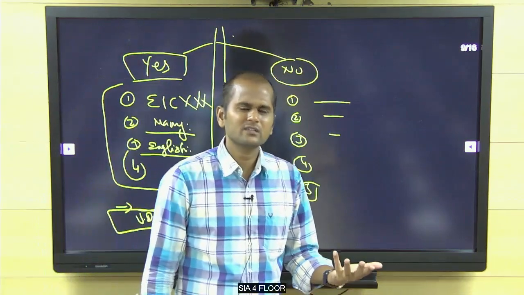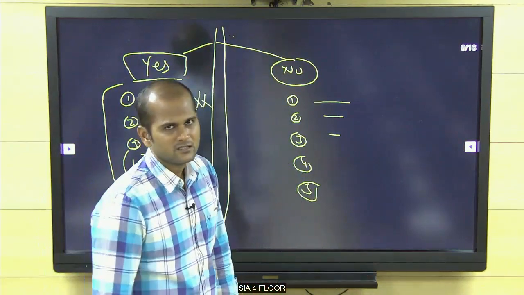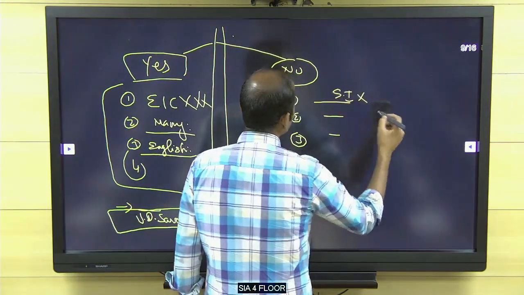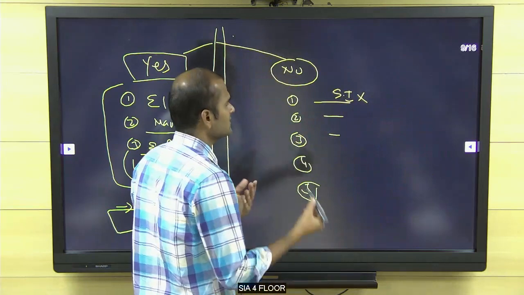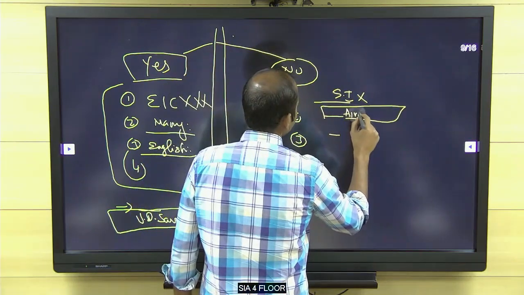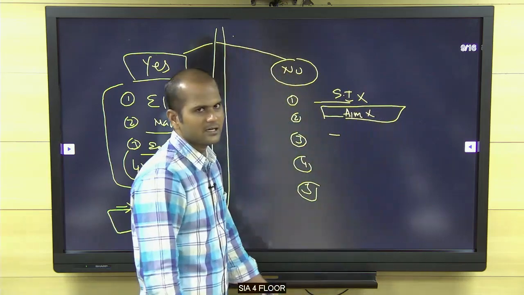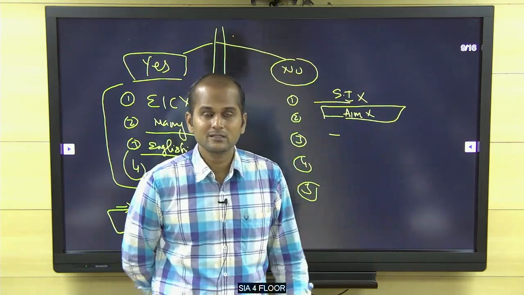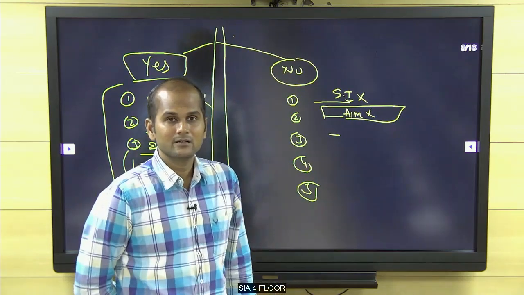Here you come to the counter: No, sir, how could you say it's the first war of independence? Did all the people participate? Did South India participate? No. So it's not the first war of independence. Second, no one had aimed to expel the British. All fought for their own cause. Then how could you say it's the first war of independence? Wrong. In that way, you have to say.